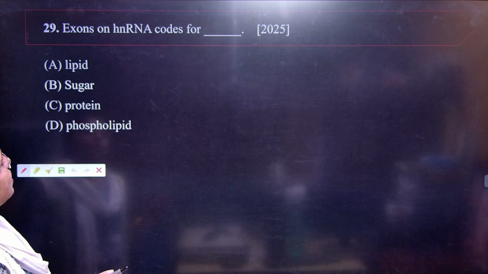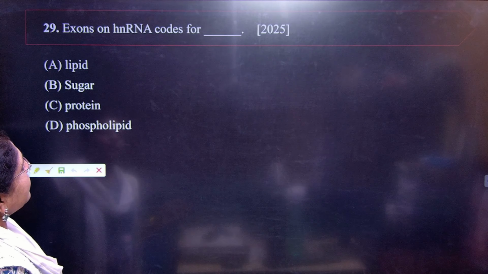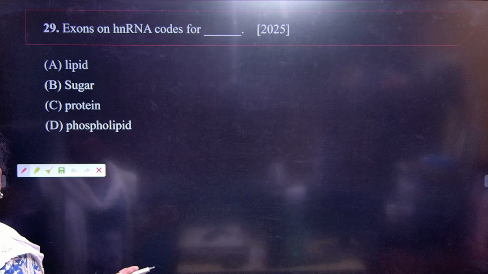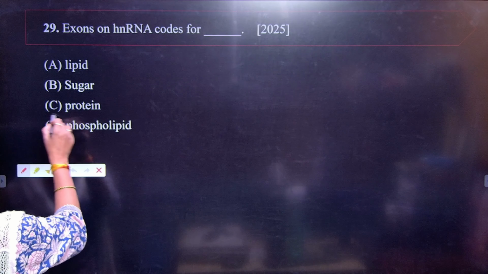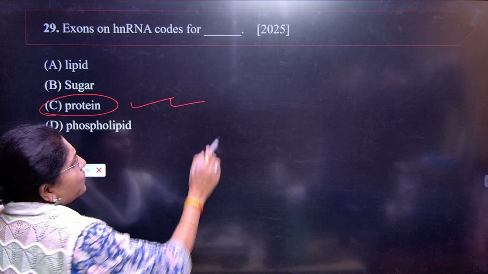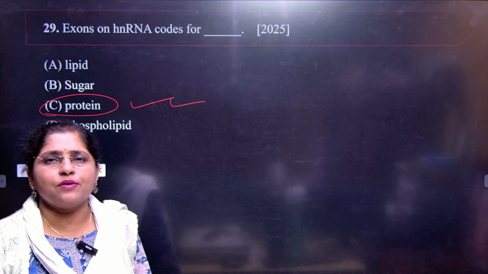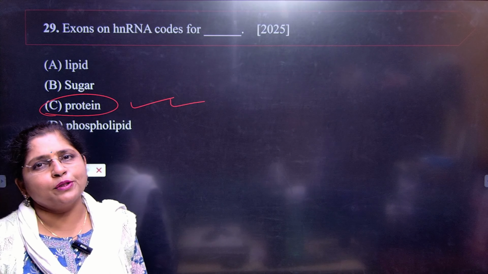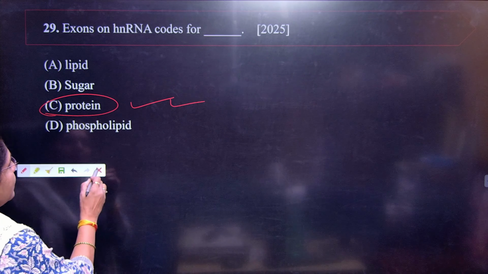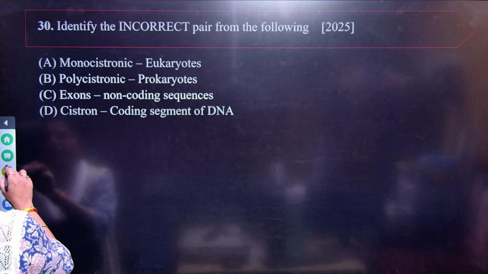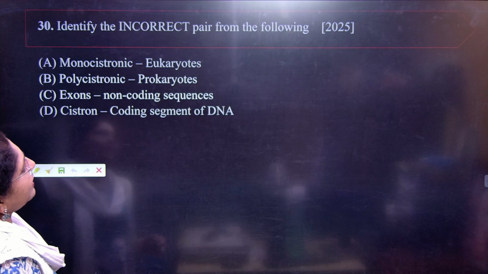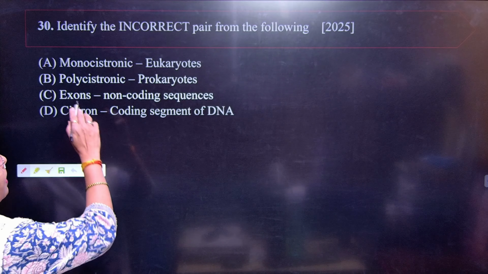Okay, exons on hnRNA code for dash. Of course, this is the protein. You know, translation is always there for the formation of proteins. Very simple answer. Next, identify the incorrect pair from the given ones.